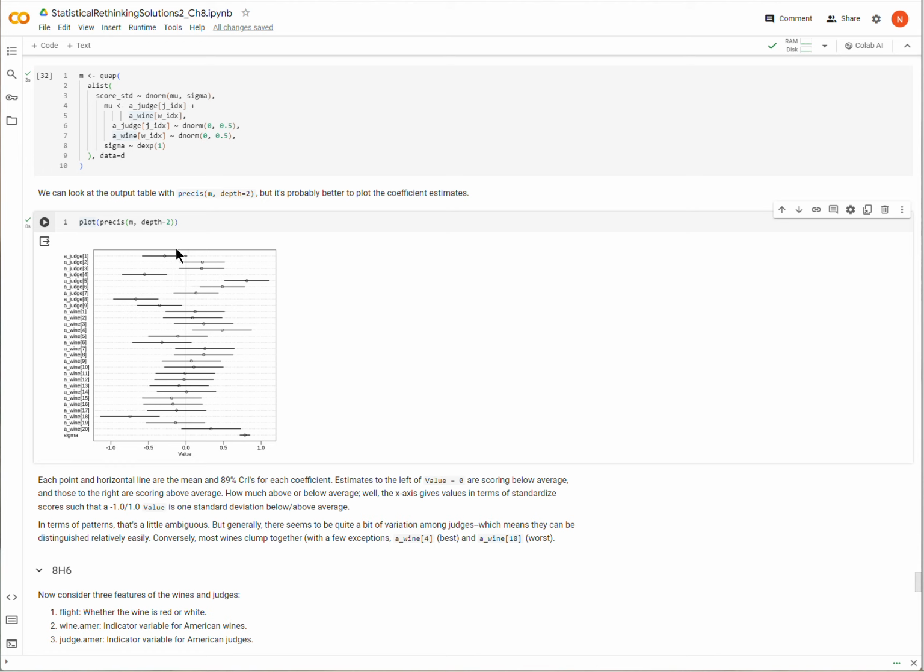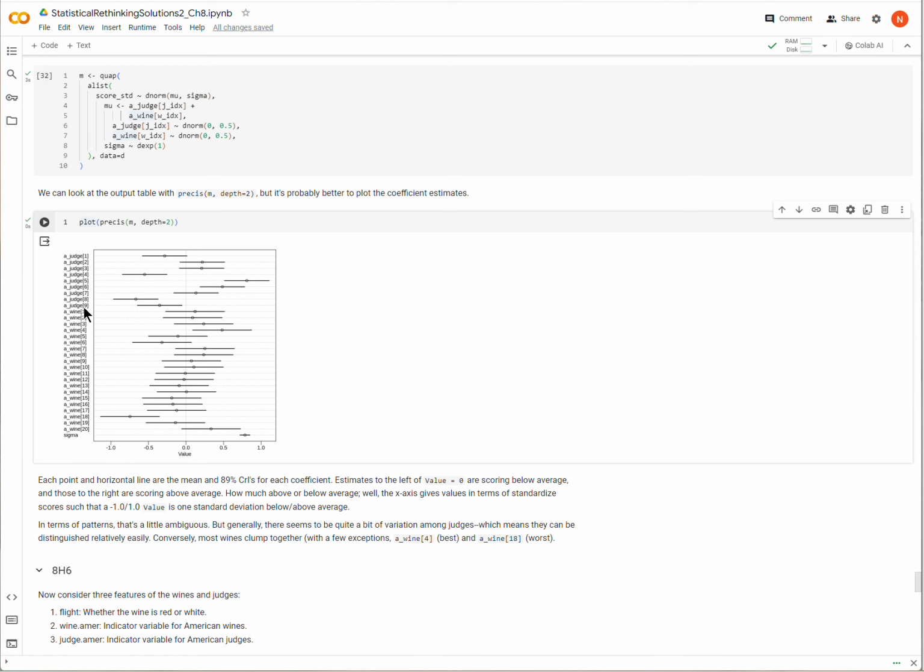We have a vertical line going through 0, which means no effect, and then we have the markers dispersed around 0. The little circle represents the point estimate, the mean estimate of the precis output summary, and the bars represent an 89% credibility interval. We could adjust the size of the credibility interval, but 89% is the default for precis. It's not real easy to discern many patterns here, but let's try.